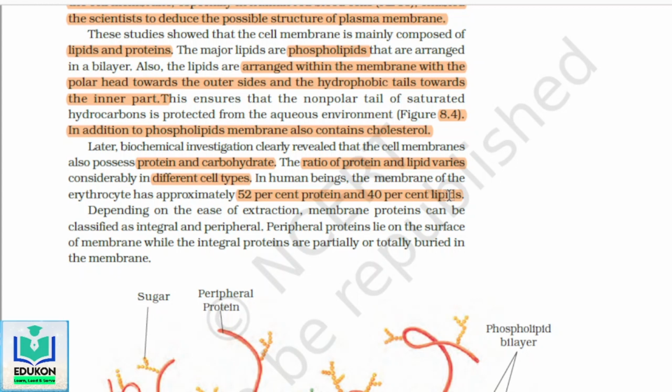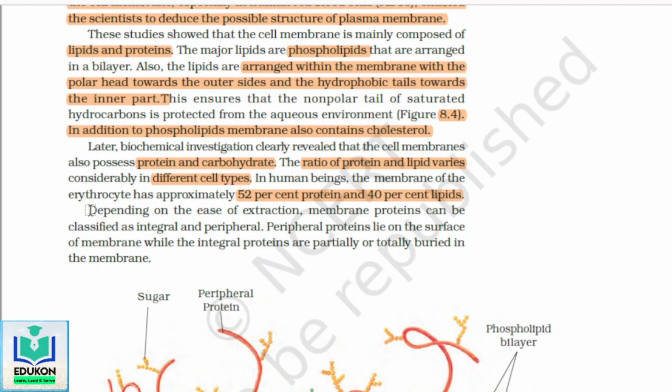There are certain chances that this line may come in the NEET exam, because we don't have the percentage composition of any other cell, but specifically it is clearly mentioned that the erythrocyte has approximately 52% protein and 40% lipids. It may come in the NEET exam, so you should remember this line.